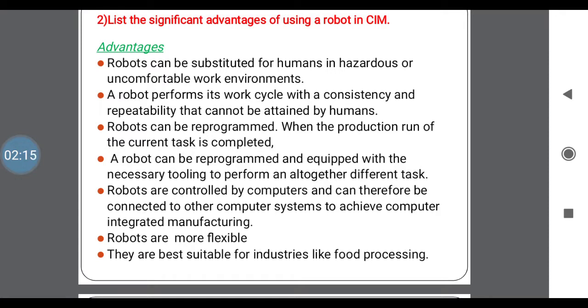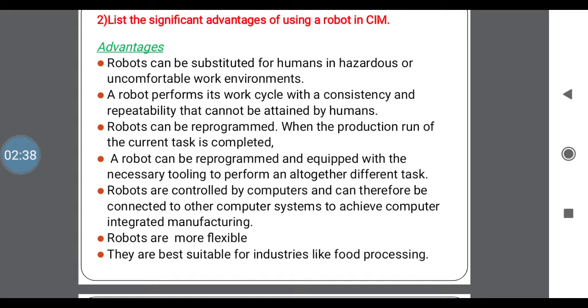Robots can be used and controlled by computers and connected to other computer systems to achieve integrated manufacturing. Here integrated manufacturing is CIM manufacturing, in which you use the robot for high quality work and production rate. Robots are more flexible, as you know in advantages. It is also one of the benefits. Robots are more flexible.